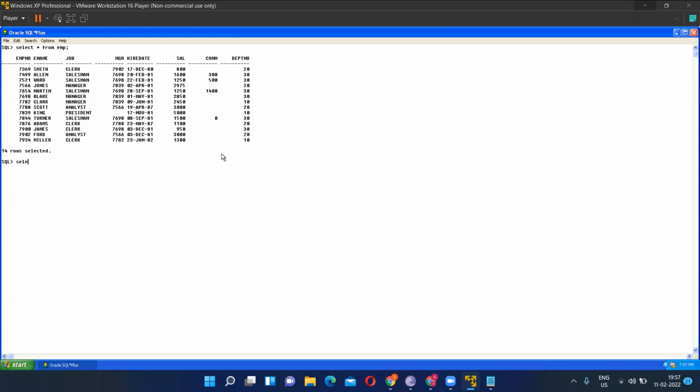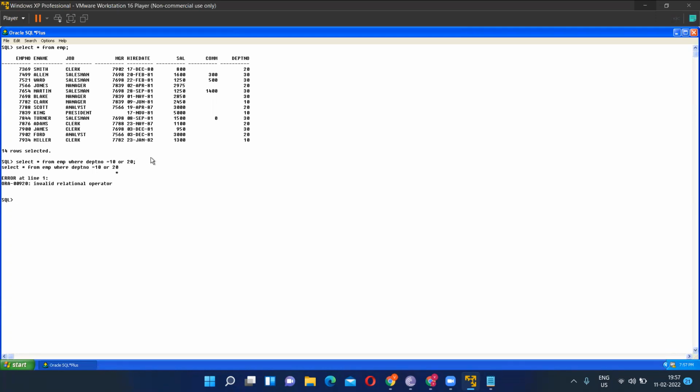First I have to select the entire table. How to select the table? Select star, where star means all the rows and columns, from EMP. Now guys, tell me, for department 10 or department 20, what is the query? Where department number equals 10 or 20. See, if you write it like this, 10 or 20, it will generate an error.